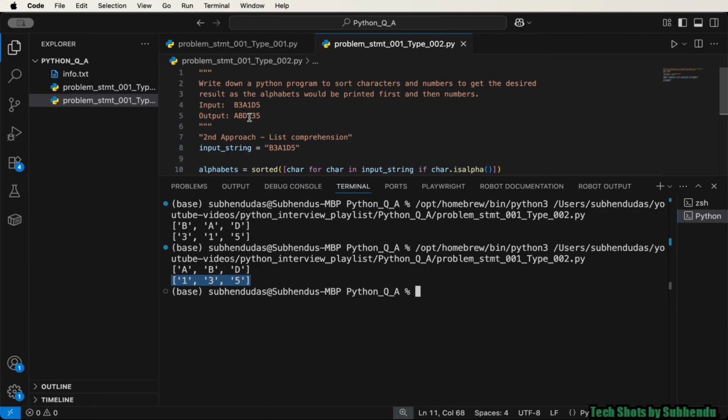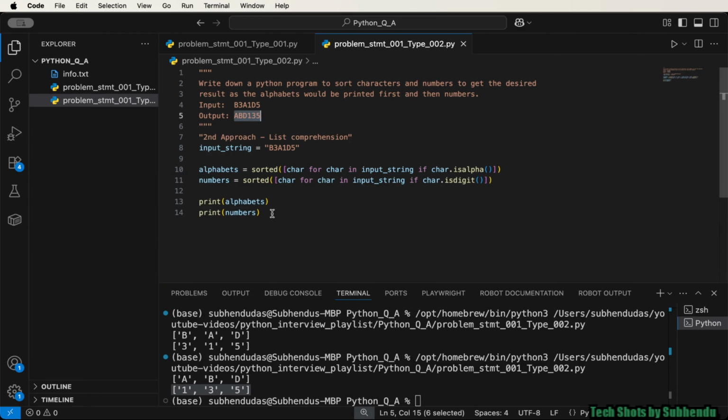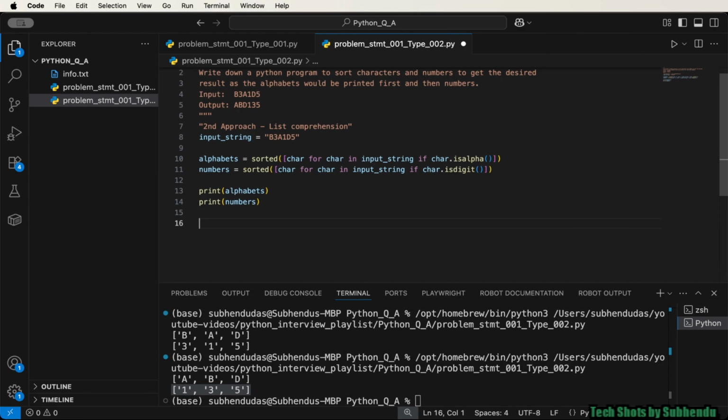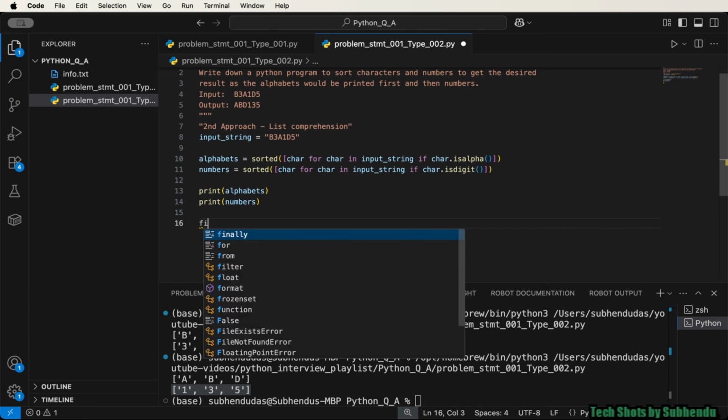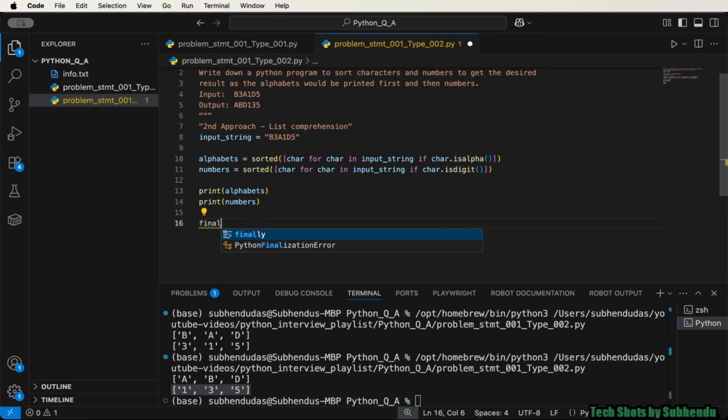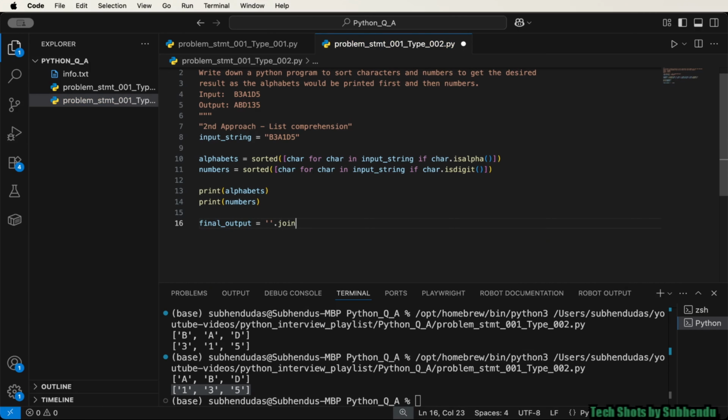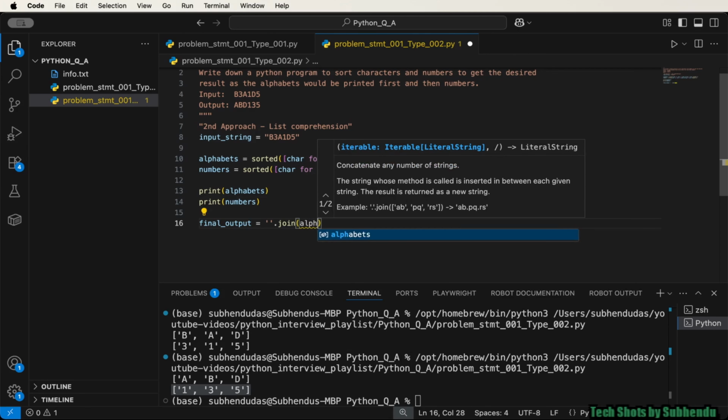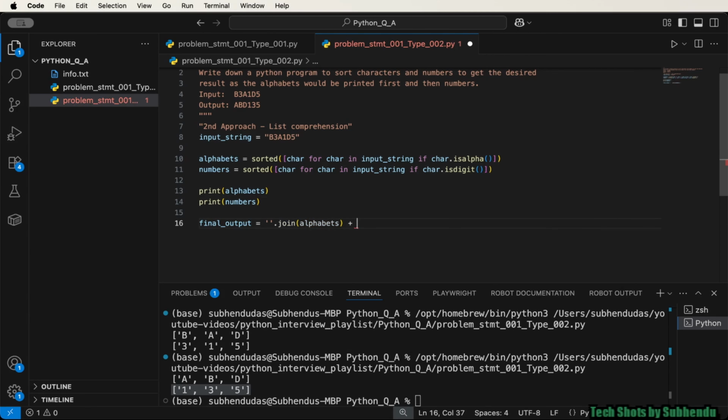Now again, according to the expected output, we need to convert this list into a string. So we'll be using the join function again. Along with that, we'll concatenate these two strings. How can we do that? So final output equal to the empty string dot join function, right? And we need to pass that list. At the same time, we are using the plus operator so that we can concatenate these two strings.